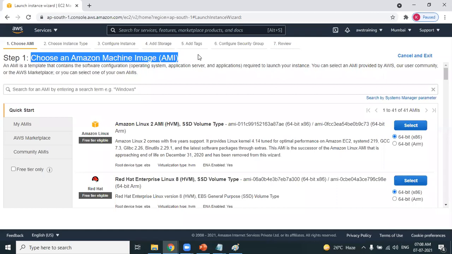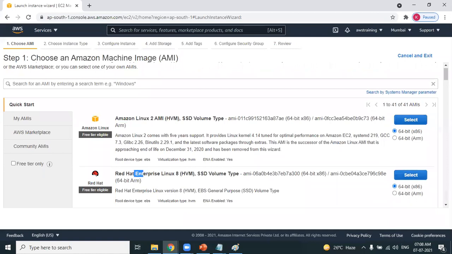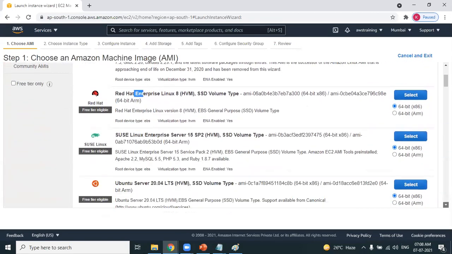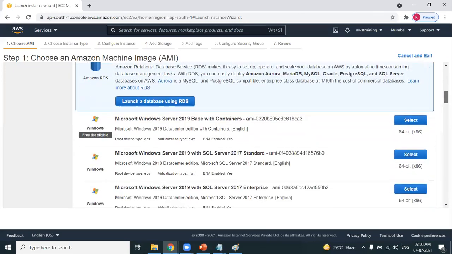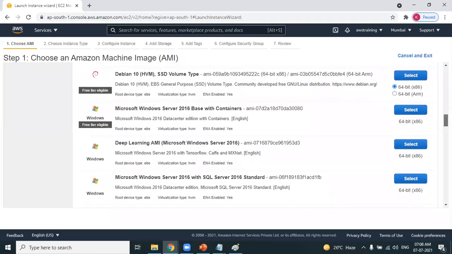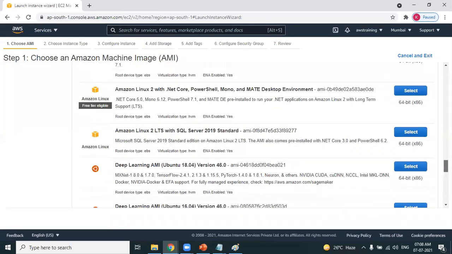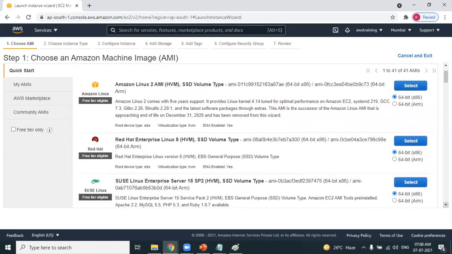AWS provides you a lot of operating systems. Select whatever operating system you want. You can see you have Amazon Linux, Red Hat Linux, SUSE Linux, Ubuntu, Microsoft Windows Server, Debian. There are a lot of operating systems available. Okay, so our plan is to create a Windows machine. That's fine. So I don't want Linux.